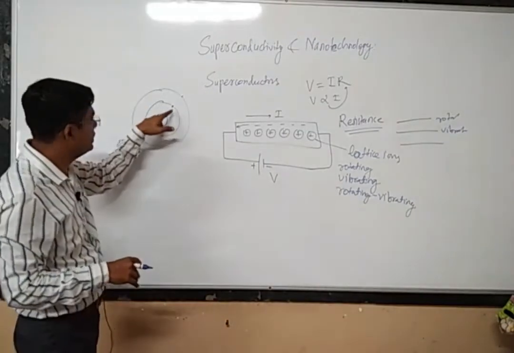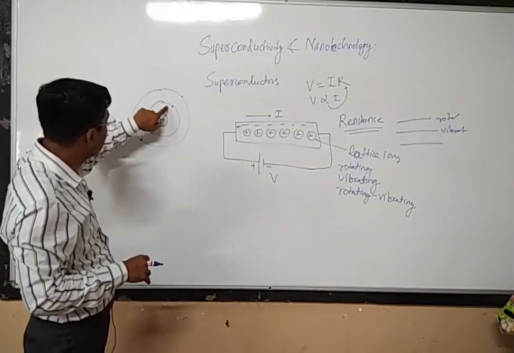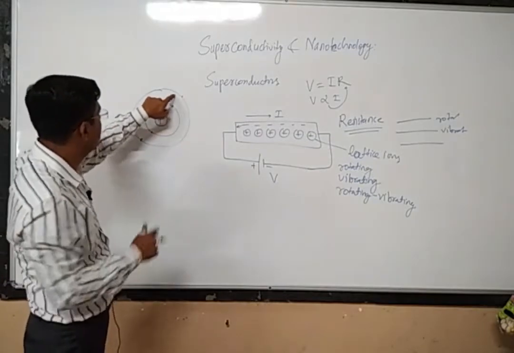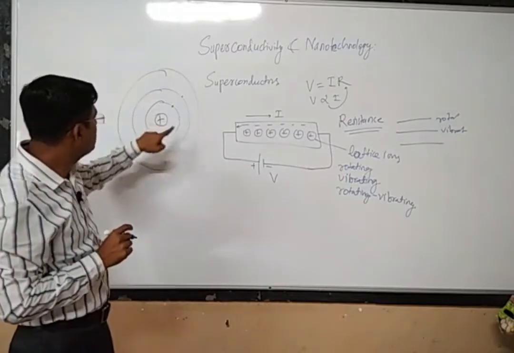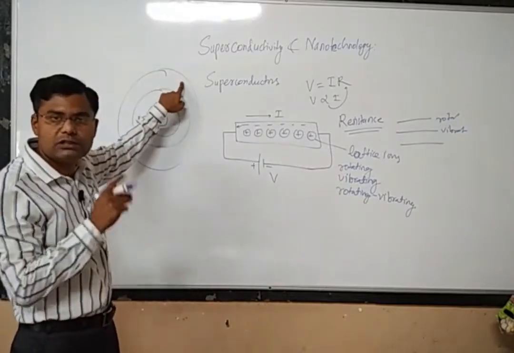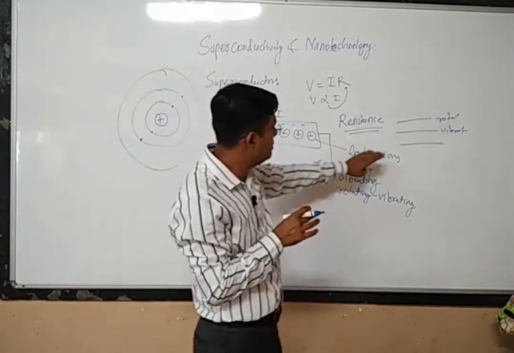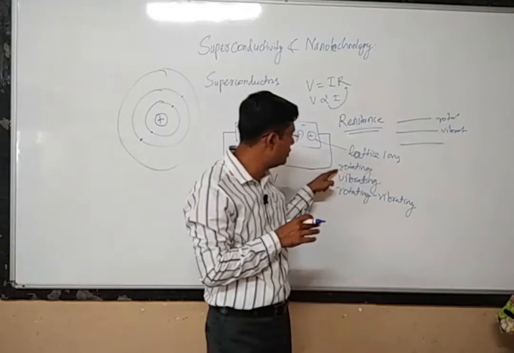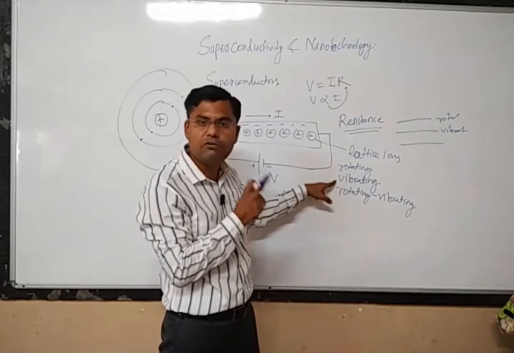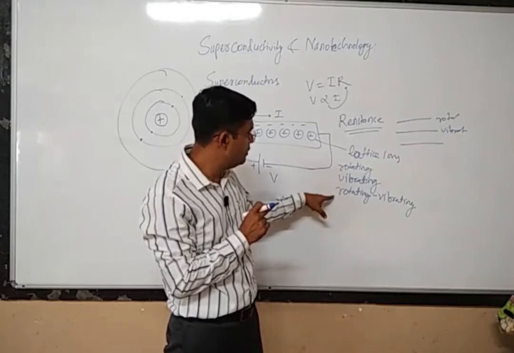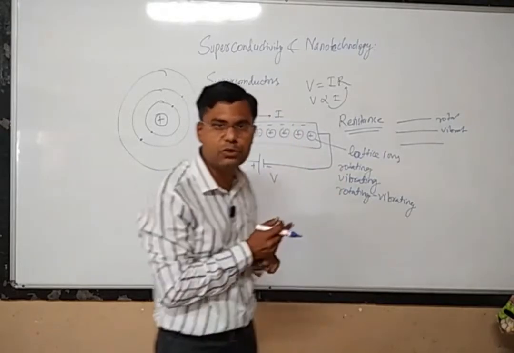Just like in the case of electronic orbits, the electron may be found in this orbit, or this orbit, or this orbit. So there may be many energy levels corresponding to the motion of the electrons. Similarly, here there will be many energy levels corresponding to rotational motion, many corresponding to vibrational motion, and many corresponding to rotational and vibrational motion.